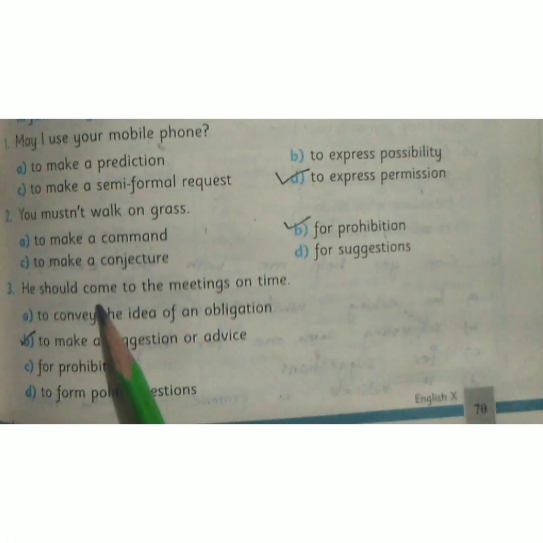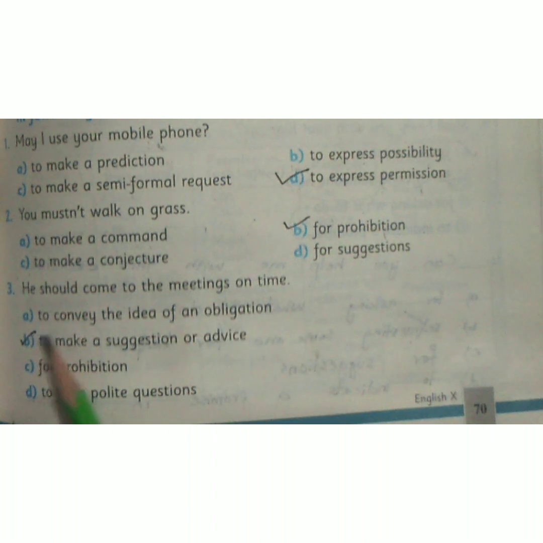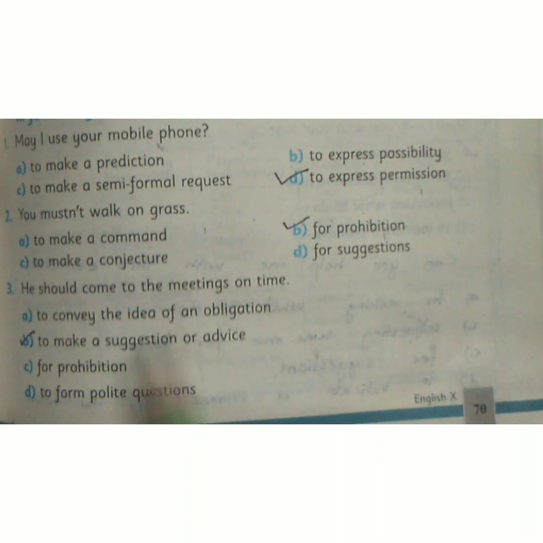3. He should come to the meetings on time. Option A, to convey the idea of an obligation. Option B, to make a suggestion or advice. Option C, for prohibition. Option D, to form polite question. The correct option is option B, to make a suggestion or advice.